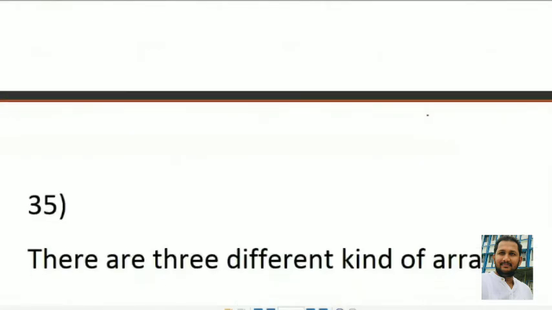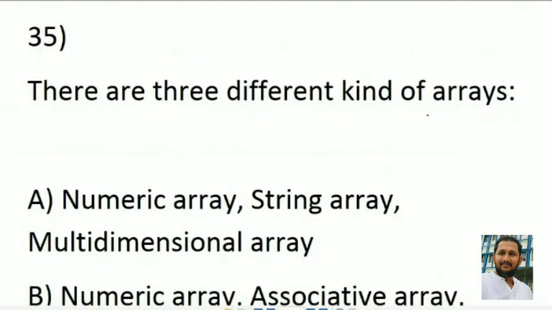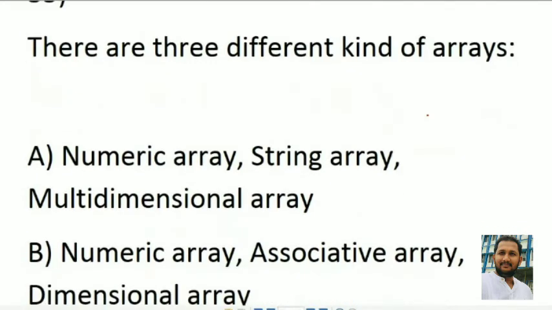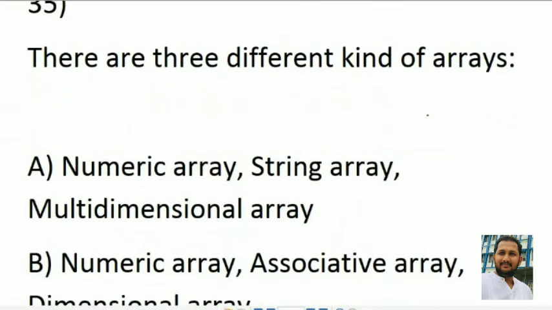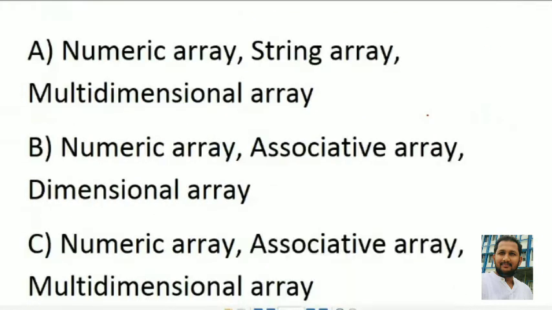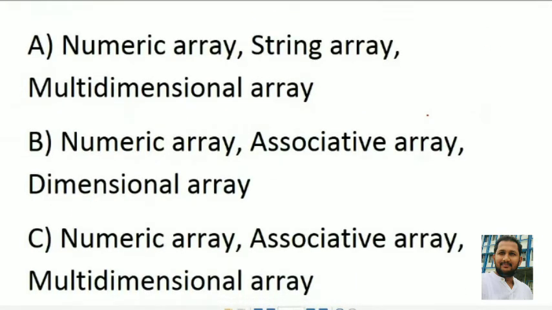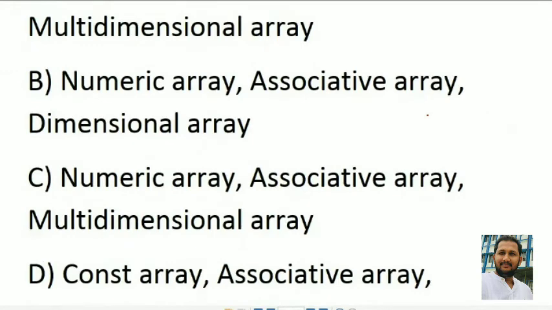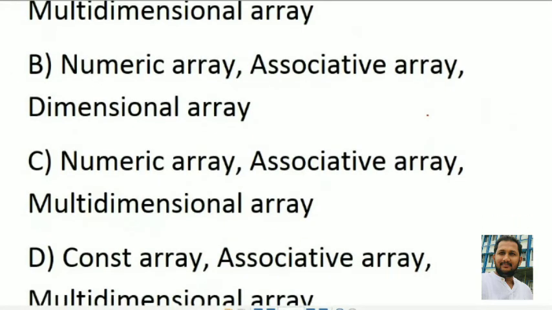Now the question number 35. There are three different kinds of arrays. Option A is numeric array, string array, multi-dimensional array. Option B, numeric array, associative array, dimensional array. Option C, numeric array, associative array, and multi-dimensional array.